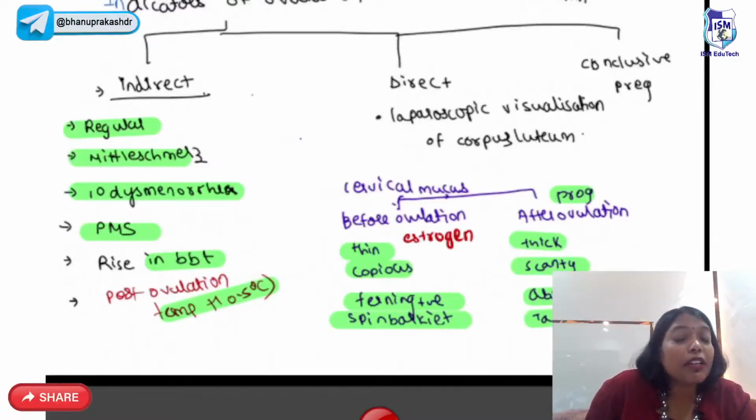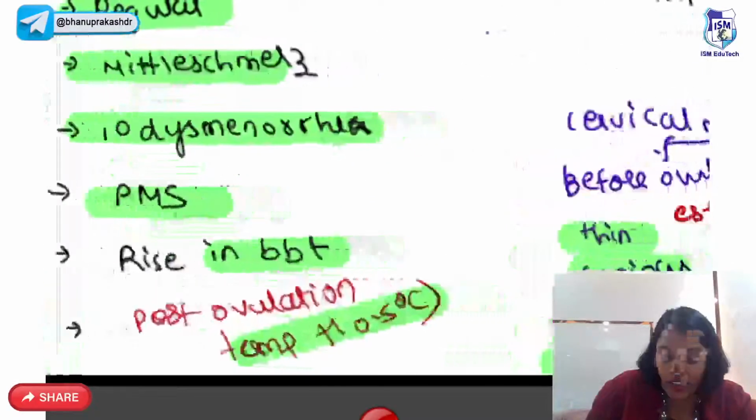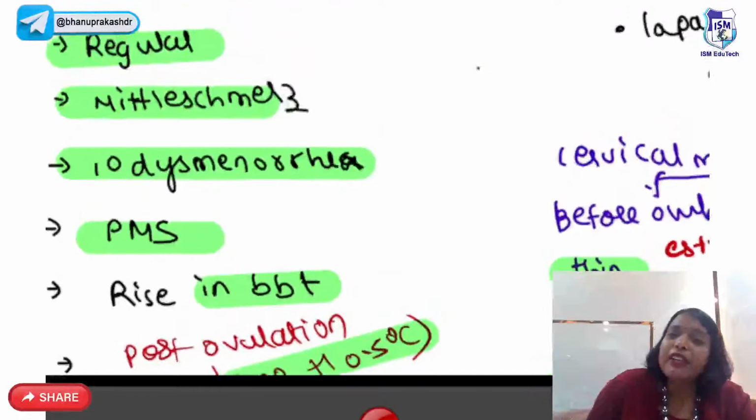So, how do you know somebody is ovulating or not ovulating? You can know by the indirect, direct, and conclusive factors. Conclusive is she's pregnant. Direct is when on laparoscopy you visualize the corpus luteum. Indirect may be if she has regular cycles. What is Mittelschmerz?